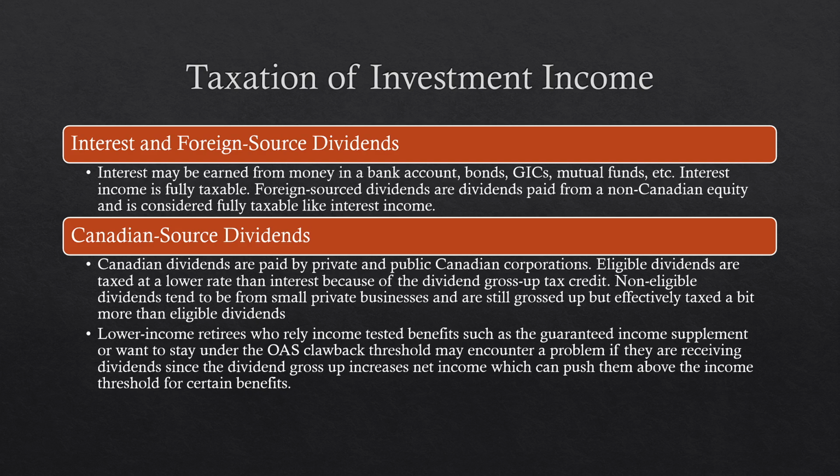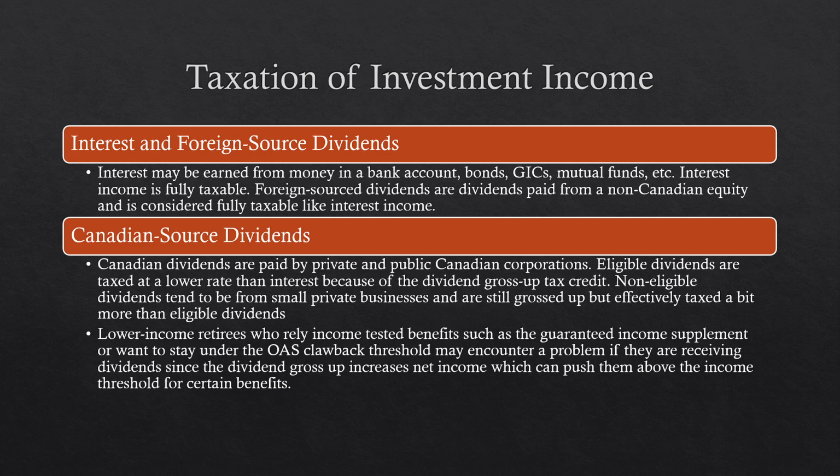Now, if you do have a Canadian stock and that Canadian stock pays dividends, it is taxed at a better rate than interest. It is a bit complicated, but eligible dividends are dividends from a company that has made over $500,000 of profit. So basically any Canadian stock on the TSX, if they do pay a dividend, it is going to be eligible.